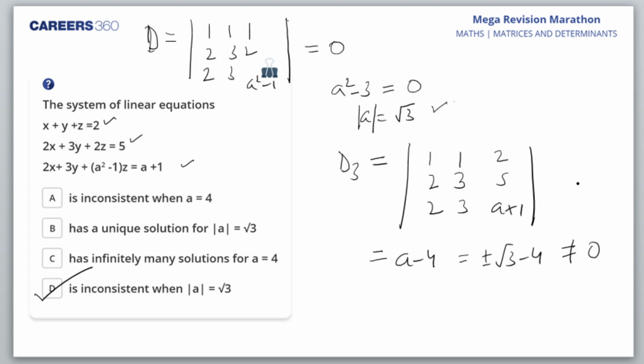Okay, yes, Tanya, D is the right answer. Dilip Ratha, D is the answer. Perfect. I hope everybody got it. I hope you understand why I calculated D3, because at root 3 value the answer should not be equal to 0. Then only it will be inconsistent. If D1, D2, D3, all three of them become 0, then you have infinitely many solutions. Anyway, that is not the choice.